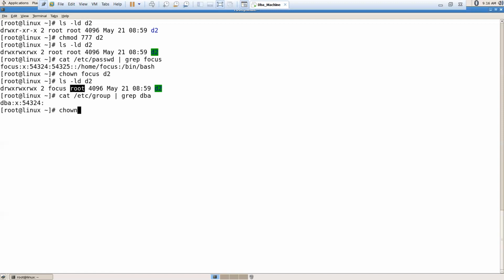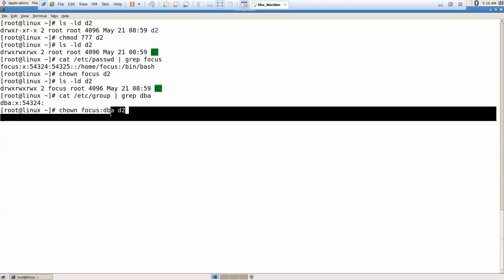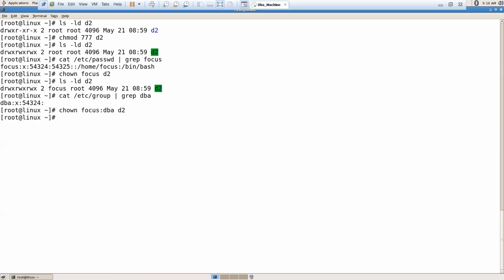Then chown, change ownership: chown focus:DBA D2. I want to make the owner focus and the group DBA. Now enter. How to check? ls -ld D2. See here, the owner has been changed from root to focus, and the group has been changed from root to DBA.